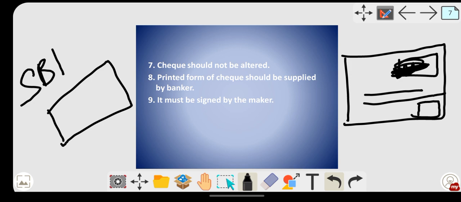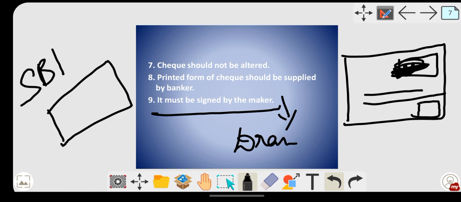Okay, so each and every bank has their own printed format, and you have to take it by giving the application to the banker. Then it must be signed by the maker. Maker means who? Maker is the drawer or the customer over here, drawer or customer. So it must be signed.